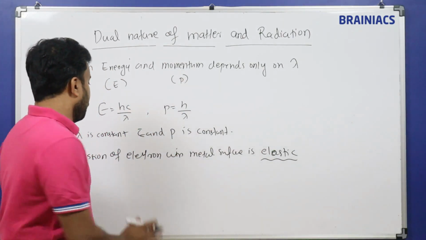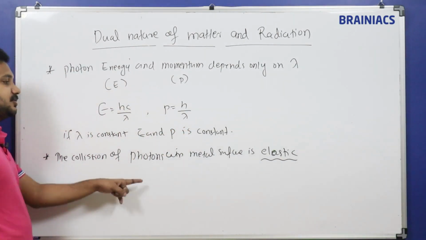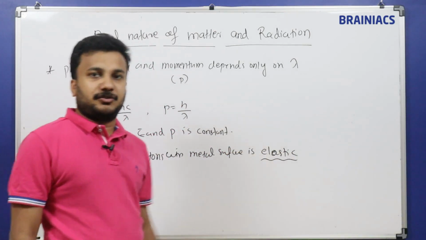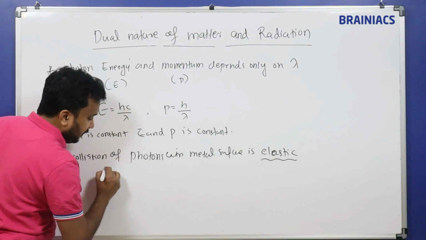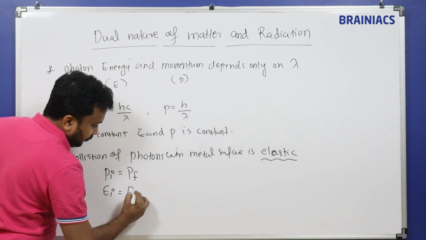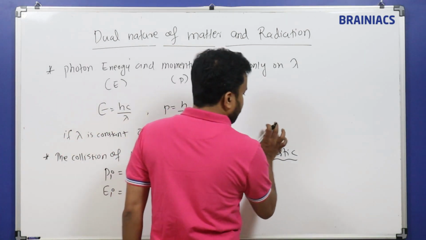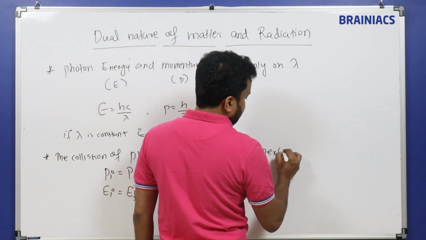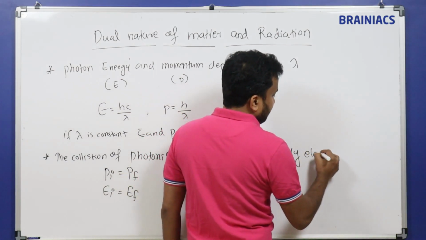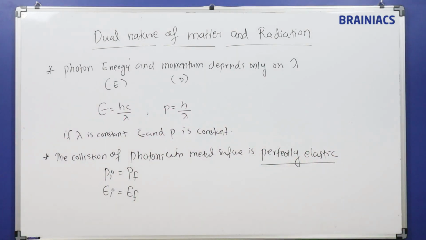The collision of photons with the metal. Photons are hitting a metal surface, so what is coming out? Electrons are coming out. It's elastic. Elastic means what? Initial momentum is equal to final momentum, and initial energy is equal to final energy. This is the principle of collision if it is an elastic collision. The collision of photons with the metal surface is perfectly elastic. Then initial momentum is equal to the final momentum. So this has to be remembered.